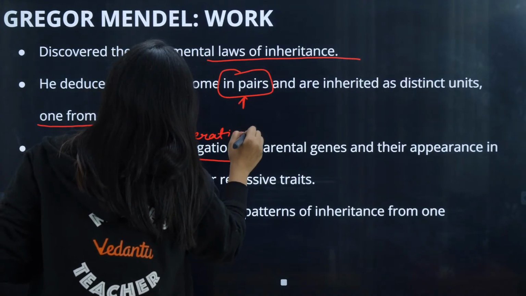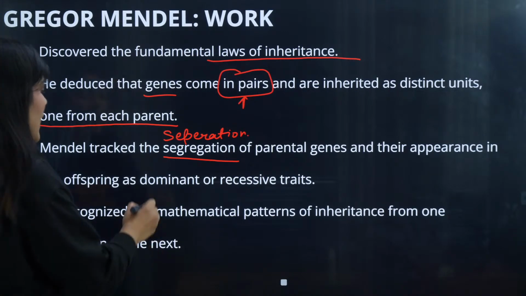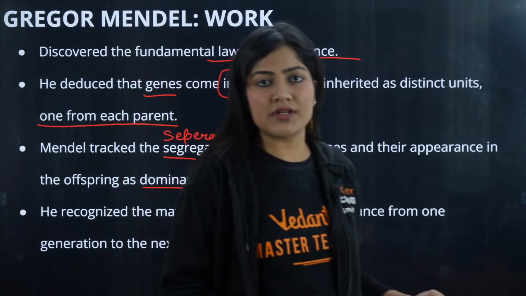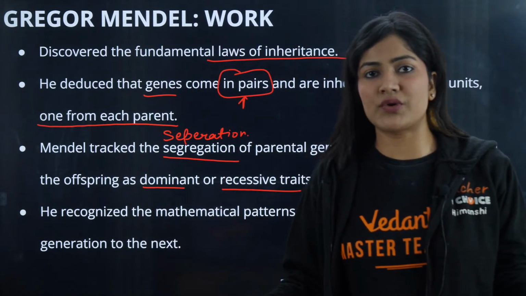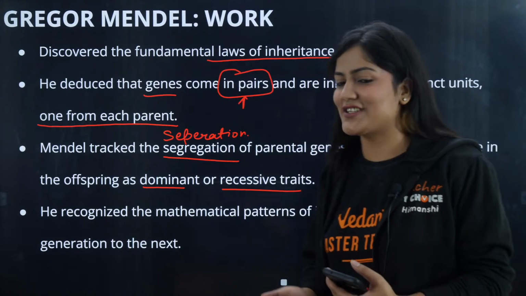So Mendel tracked the separation of the parental genes and their appearance in the offspring as dominant and recessive traits. Now what is a dominant trait, what is a recessive trait, what are genes, what are traits? I'm going to explain everything. You just have to have a little bit of patience.